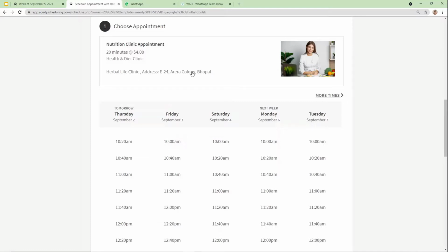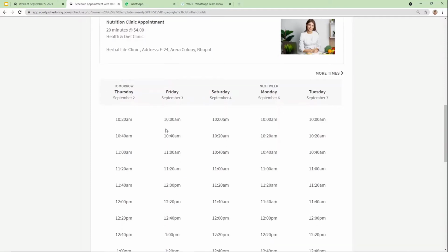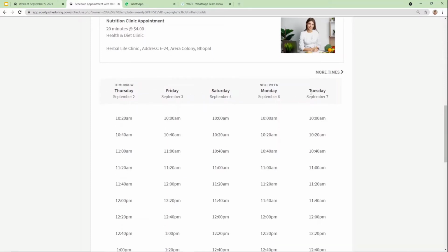So here you can see this is my appointment page. The appointment will be of 20 minutes, which will cost $4. Here I mentioned $4 according to my choice; you can also do the same, and make them accordingly. Okay, so here you can see these are the available days and the available time slots from where my clients can choose the appointment date and day.